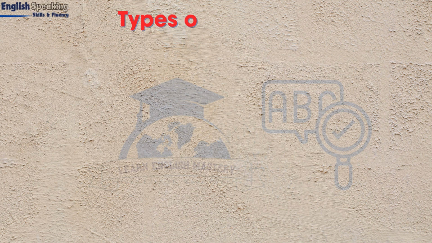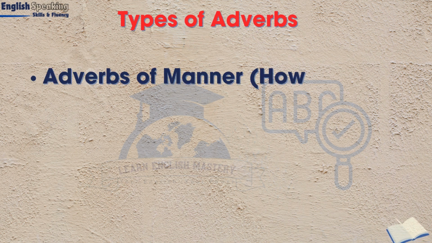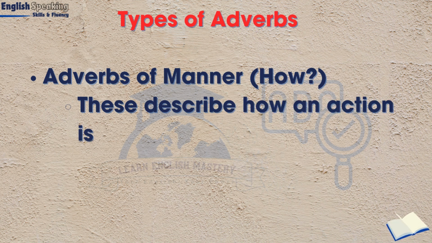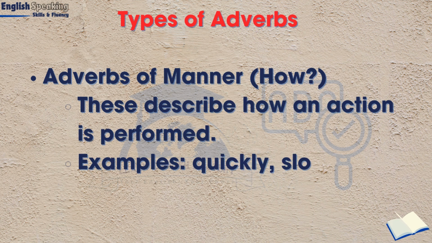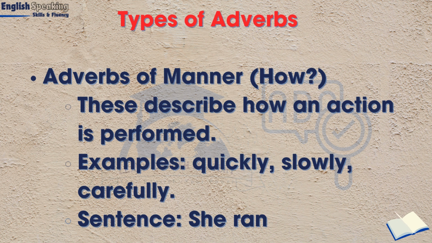Types of adverbs: adverbs of manner. How? These describe how an action is performed. Examples: quickly, slowly, carefully. Sentence: She ran quickly.